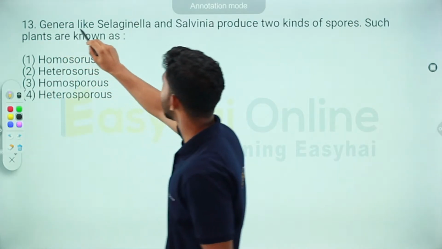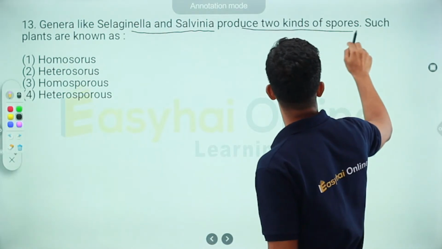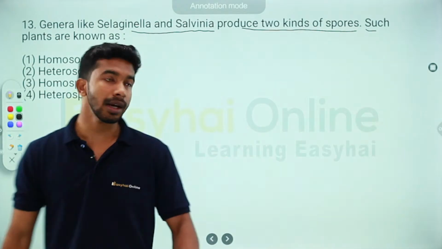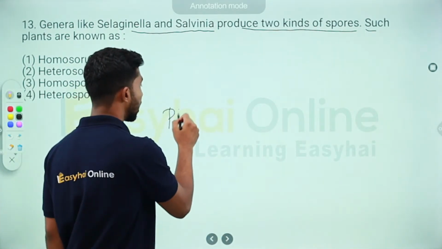Okay, genera like Selaginella and Salvinia produce two kinds of spores. Such plants are known as... Now, right off the bat, I'll tell you that Selaginella, Salvinia, they all come under your Pteridophyta.